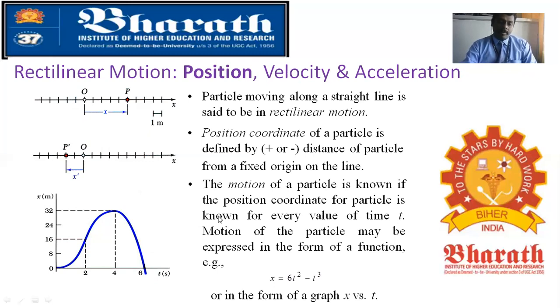So for each time period, if you put 0, 0 multiplied by anything is 0. So at t = 0, you will get x = 0. And if you put 2 seconds, you get 2 squared, 4. So 16 into 4, 24, 24 minus 8, you will get 16. Like that, you can make a substitution and form the relation between x and t.